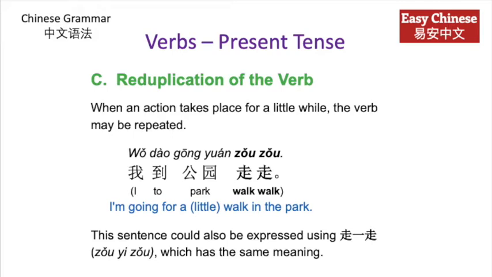Reduplication of the verb. When an action takes place for a little while, the verb may be repeated. 我到公园走走. I'm going for a little walk in the park. You could also express this saying 走一走. 我到公园走一走, and it has the same meaning.